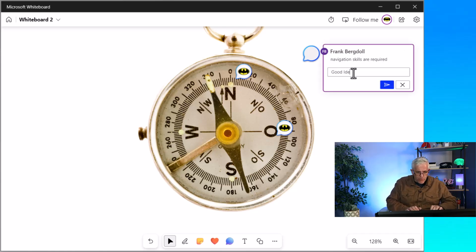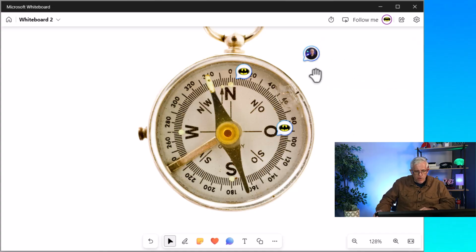So we can have a conversation about different elements that are on the whiteboard as well. So you can see here that we're having a conversation. The original comment was made by Frank. Here's some comments I had.